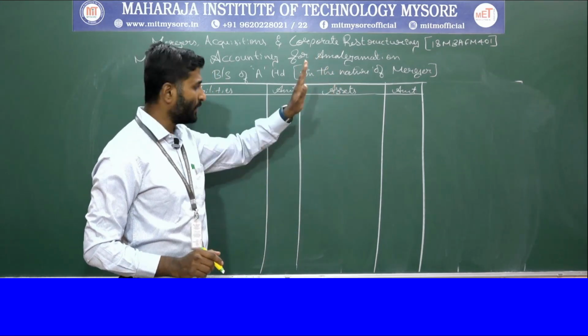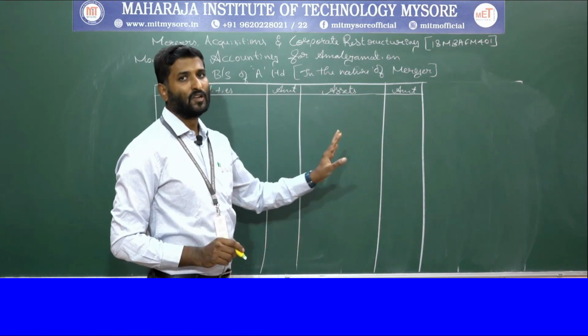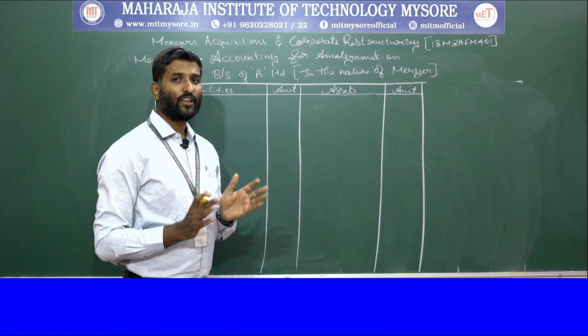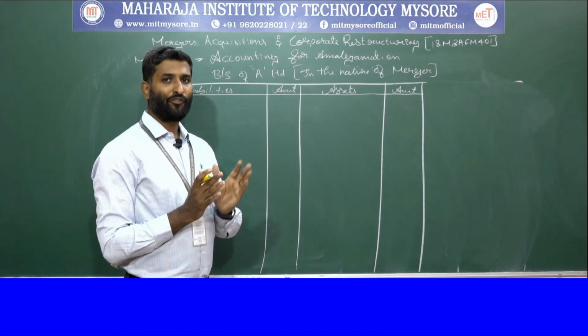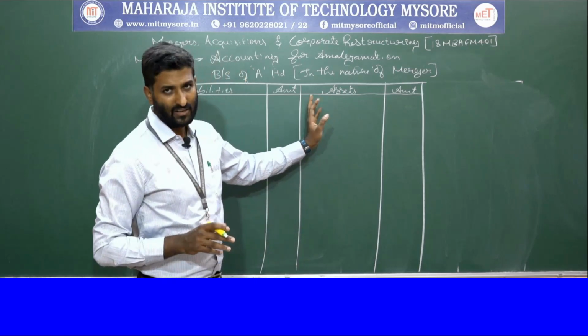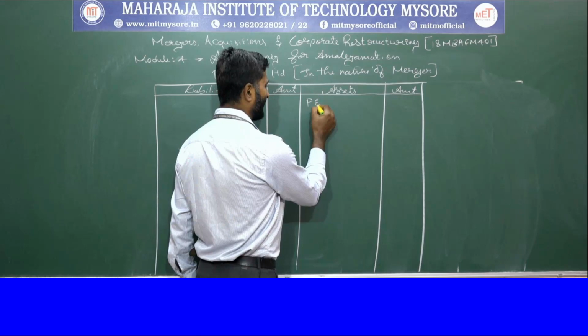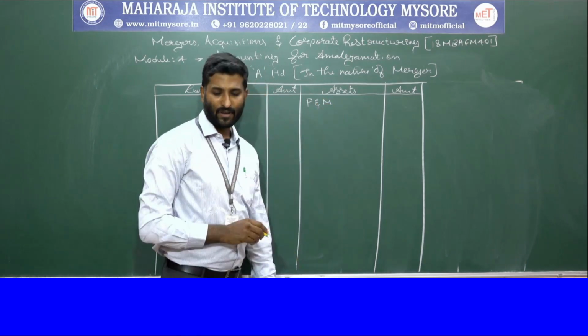In a merger, the value always needs to be taken at book value. So it means you are going to combine the value of A company as well as B company with respect to the assets. So first we take the plant and machinery.